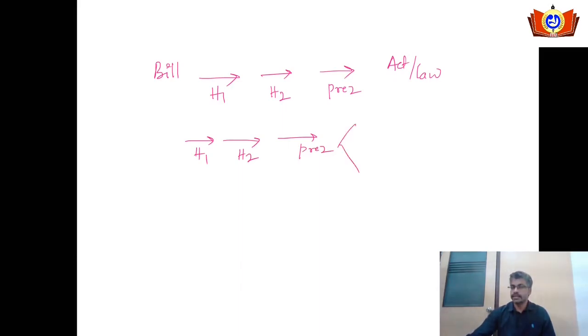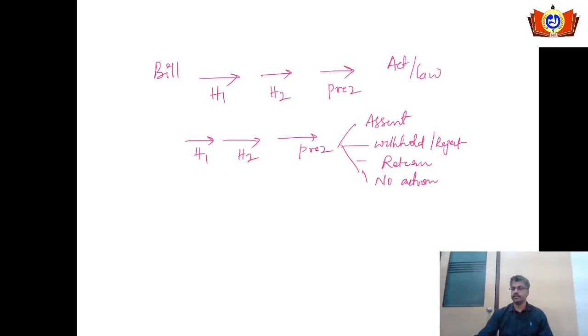During this time, president has four options. He can give the assent to the bill, he can withhold it or reject it outrightly, he can return it for reconsideration, or he will not take any action with respect to that bill. So these are the four options available with respect to the president.